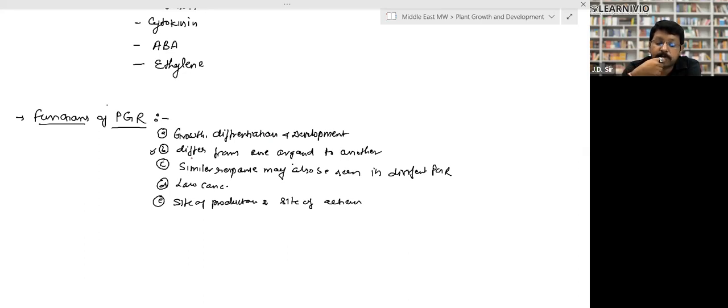Third, what is the function of plant growth regulators? A similar response may also be seen in different plant growth regulators. Different plant growth regulators can have a similar response. They are required in low concentration. Site of production and site of action is different. Means they may be produced in the leaf but might function in fruits. They may be produced in the flower and might function in the leaves. So the site of production and the site of function is different. These are the properties or functions of plant growth regulators.